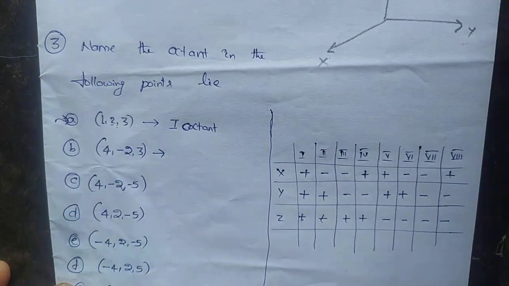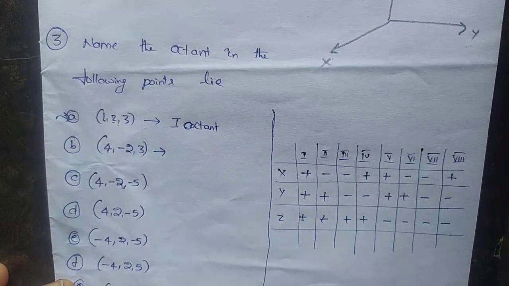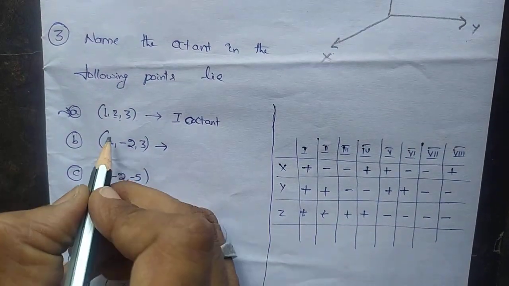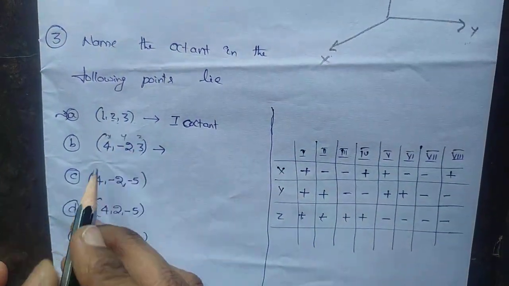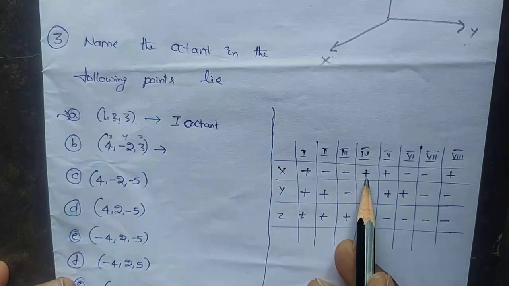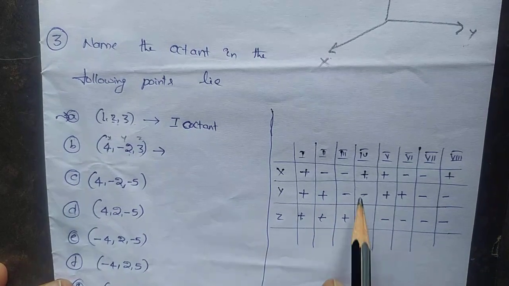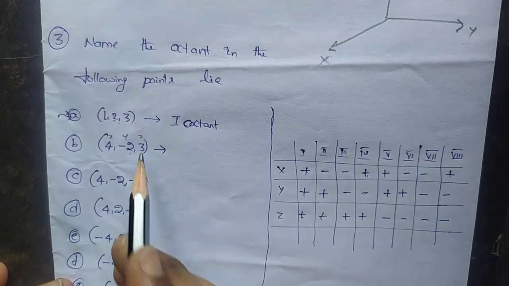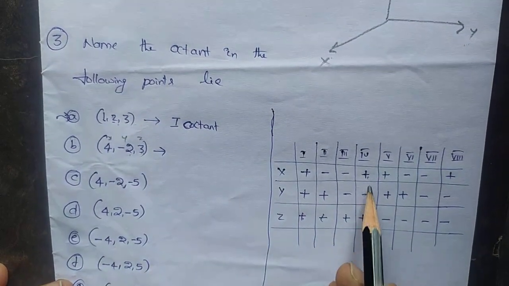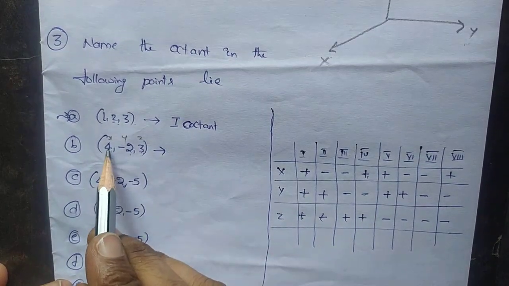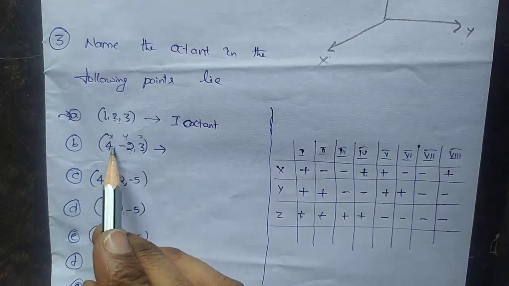Next, x, y, z: the first is positive, the second is negative, the third one is positive again. Plus, minus, plus.